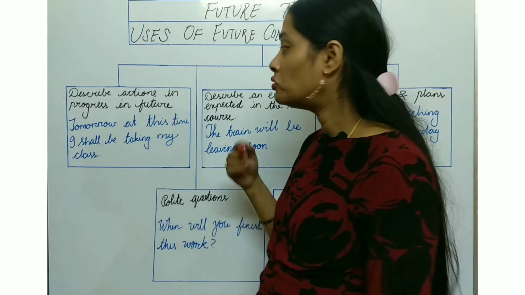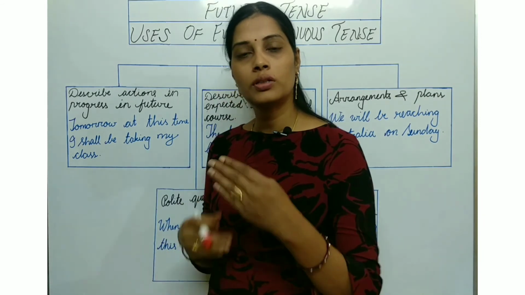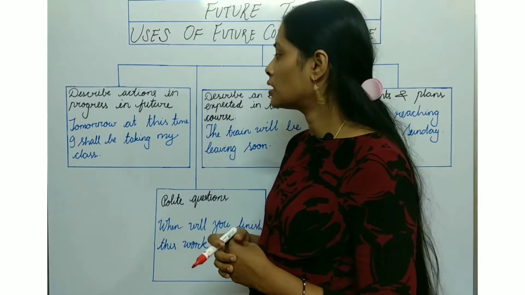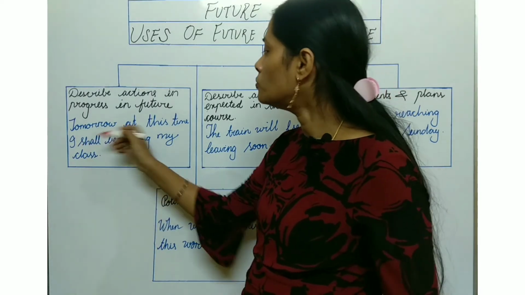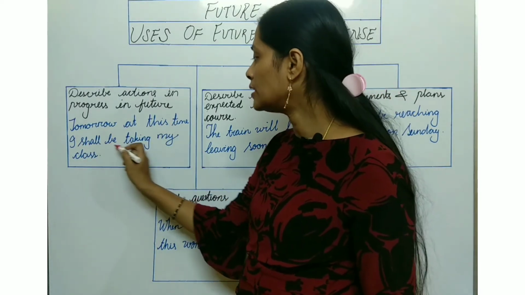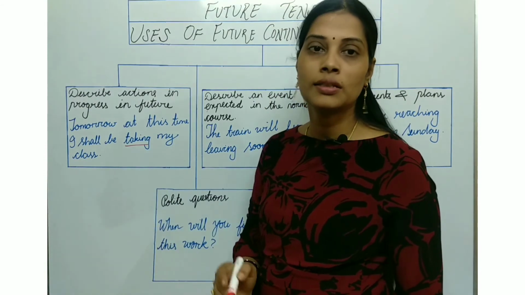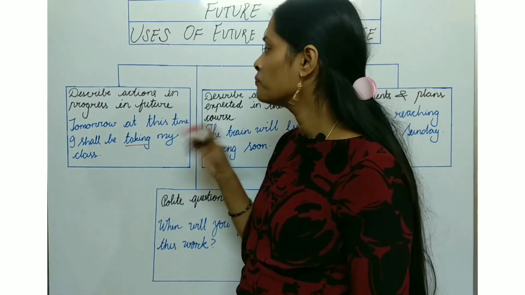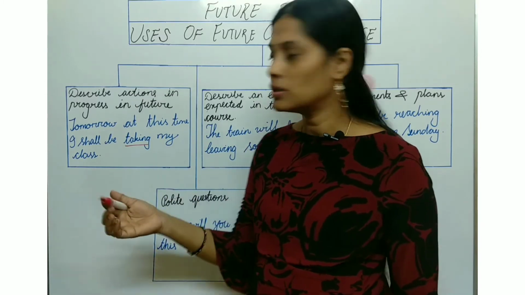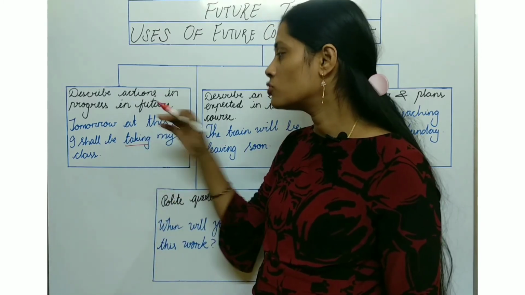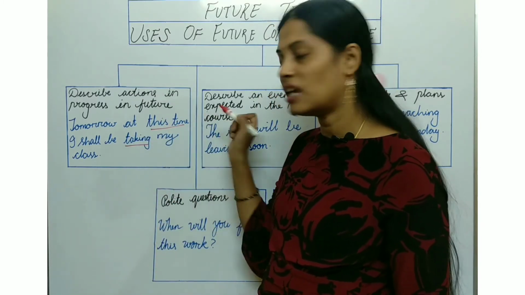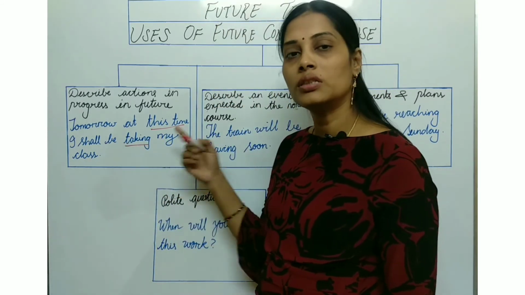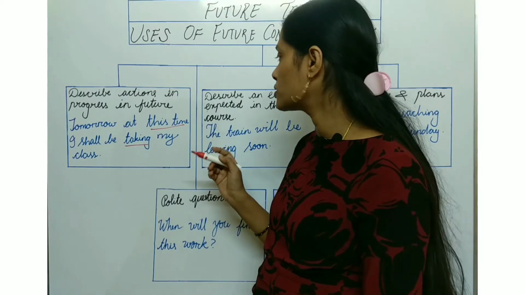So कोई action जो है वो progress होता हुआ होगा, तो उस जगह में हम future tense का continuous use करेंगे. Tomorrow at this time I shall be taking my class. So tomorrow at this time, it's a pre-planned action in progress. So that's why we can say tomorrow at this time means यही time में मैं अपना class करूँगी. So this is the future continuous. Next point.